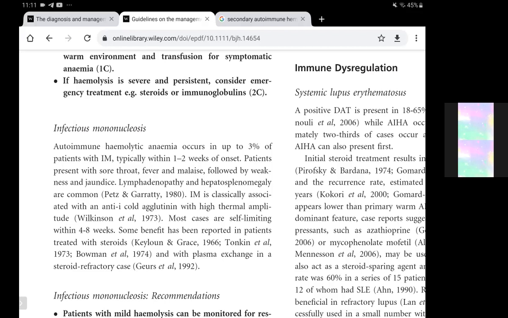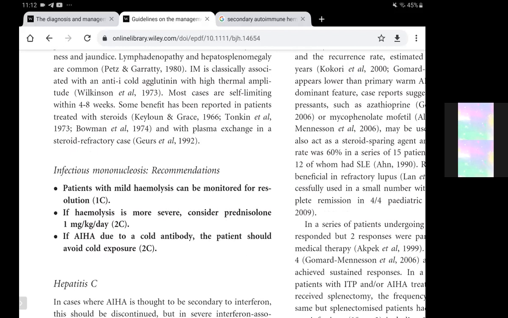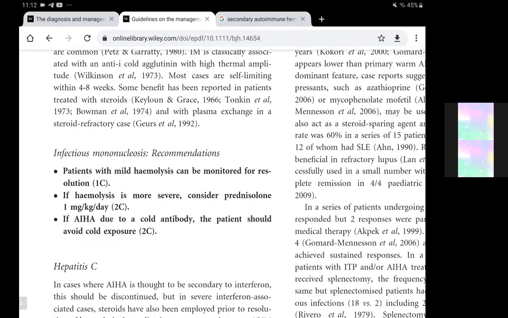That is, they appear within 1 to 3 weeks of onset, and they may also be more severe. But even then, they are self-limiting. Some benefit has been reported in patients treated with steroids, and with plasma exchange in steroid refractory cases. So in those cases, plasma exchange is also recommended. Patients with mild hemolysis can be monitored for resolution, whereas patients with severe hemolysis may require prednisolone.